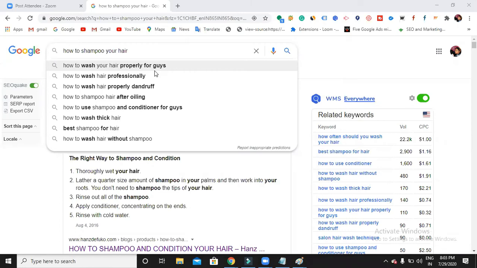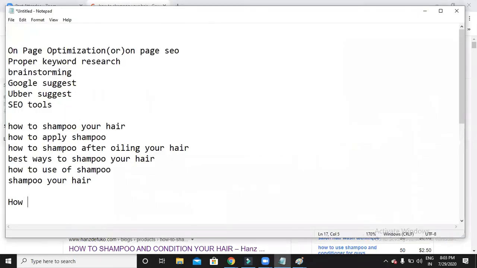How is Google going to give us suggestions? Because people have already searched. If people are searching, it means they are looking for this kind of information. So can I use these keywords or not? Yes, we can use them. Let me try to list out those keywords also.